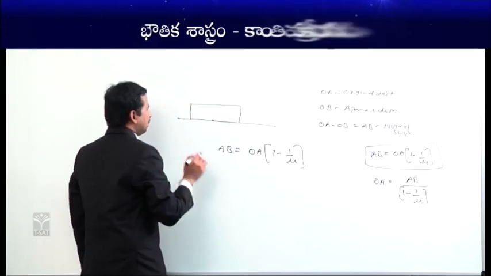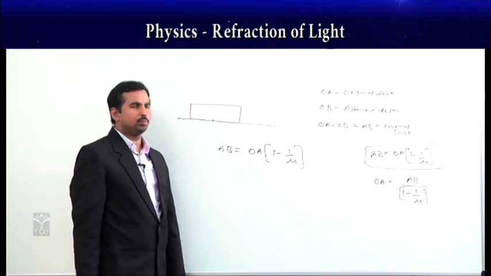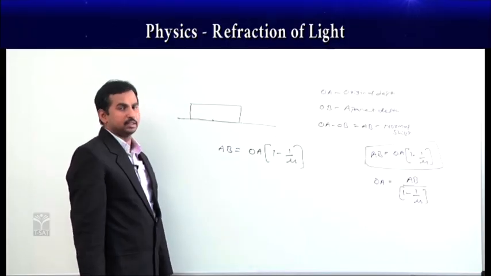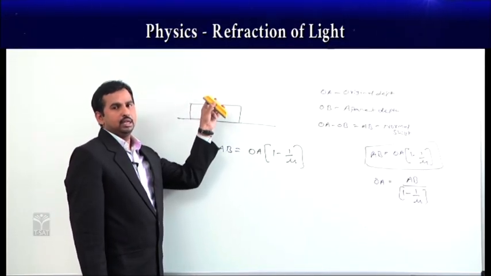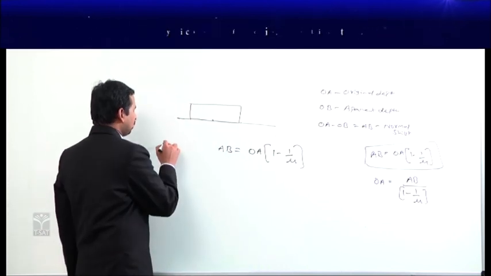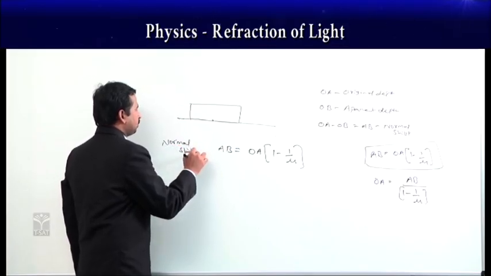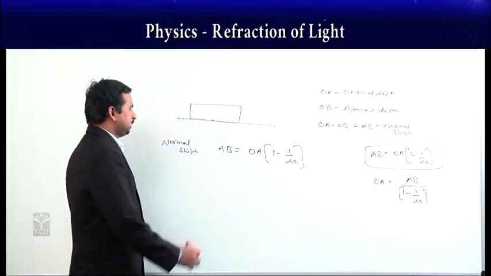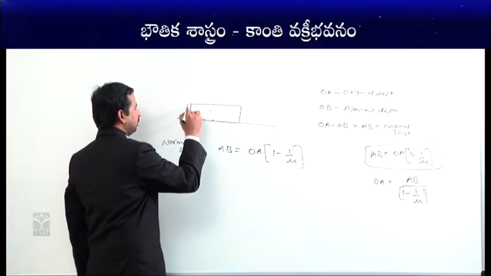This ABCD is our glass slab. If you see from upwards, the dot appears to be raised. That is the normal shift AB.